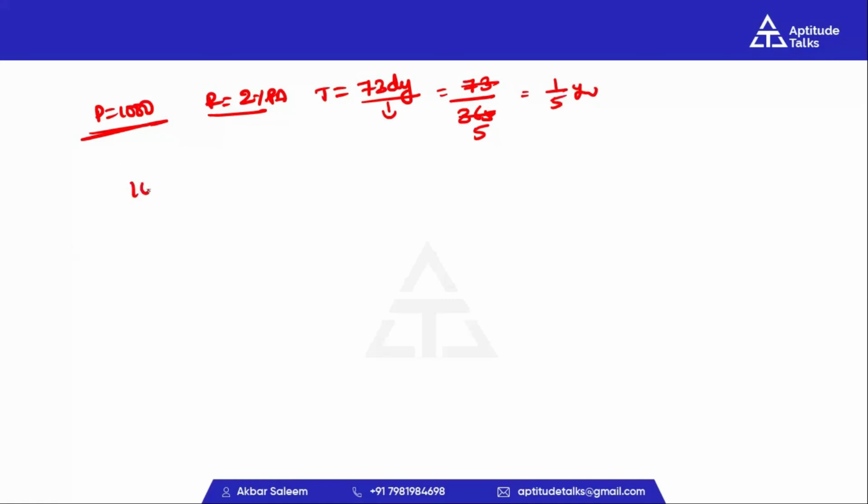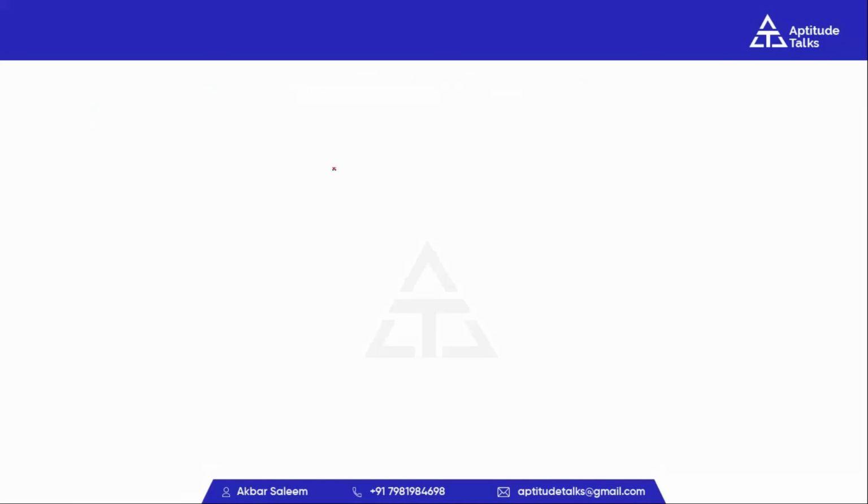So the principal is 1000 and rate of interest is 2%. 1 by 5 into 100, 2 zeros cancel out. 10 by 5, that means 2 times it cancels out. 2 2s are 4, which is our simple interest. We should know how to convert the given values in the question according to the formula. Next, how to solve the problems in the percentage method.